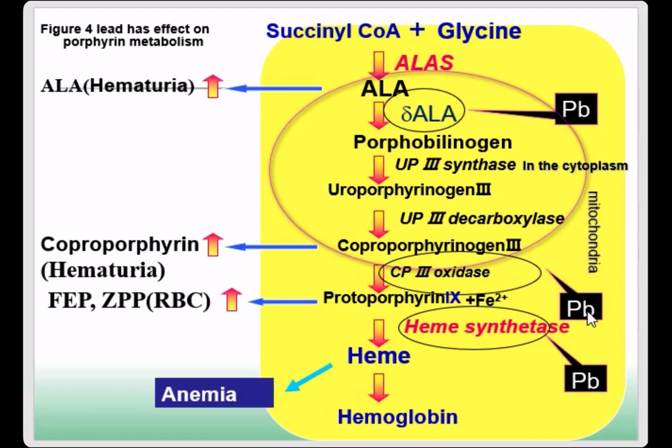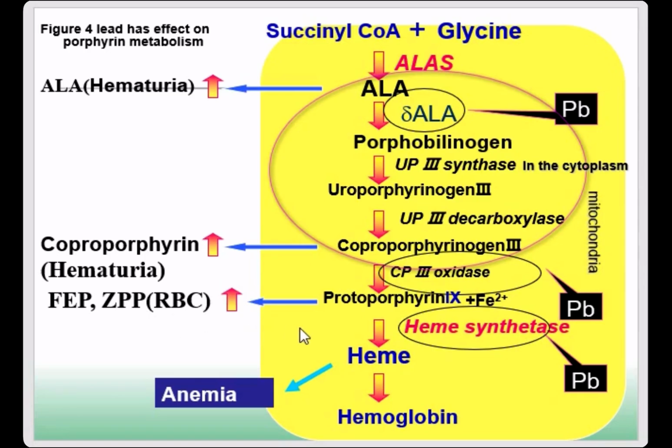And lead can also attack CP3 oxidase. So you will find corpuscle porphyrin increased. And at last, lead can attack the hemosynthase. So you will find FEP and ZPP increased in our RBC.